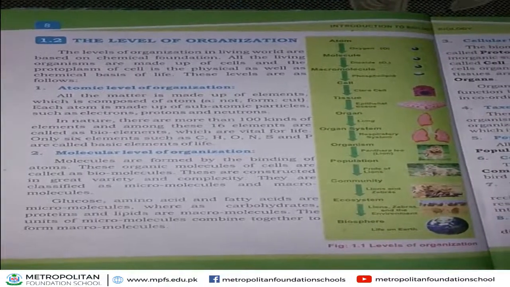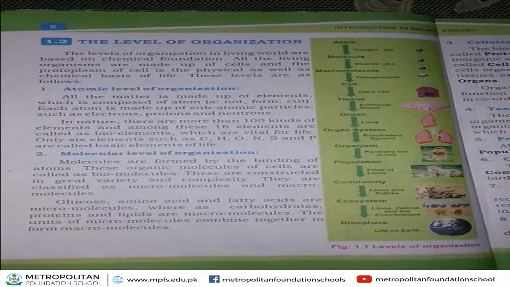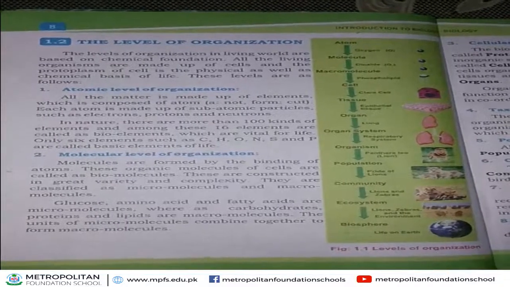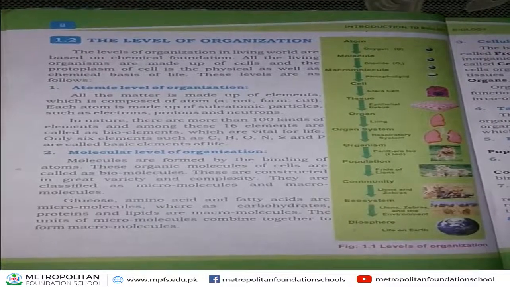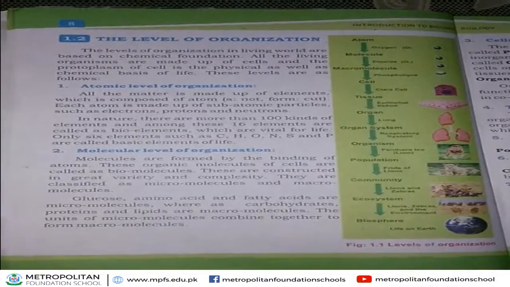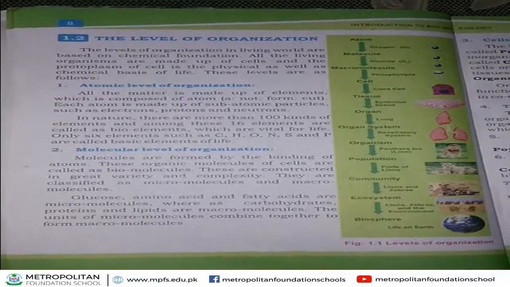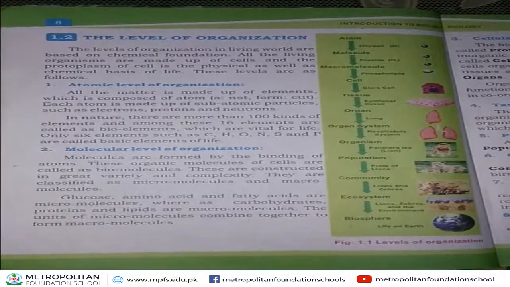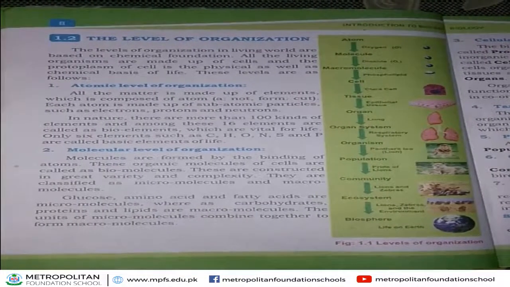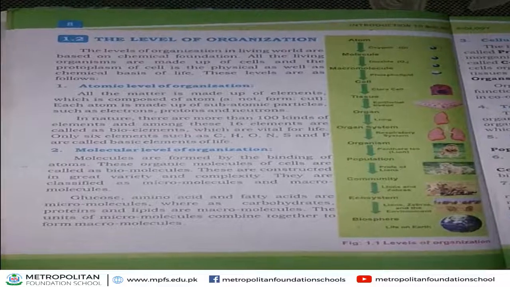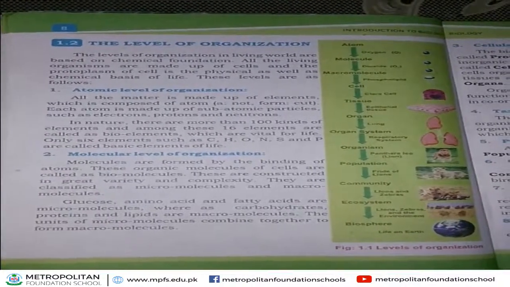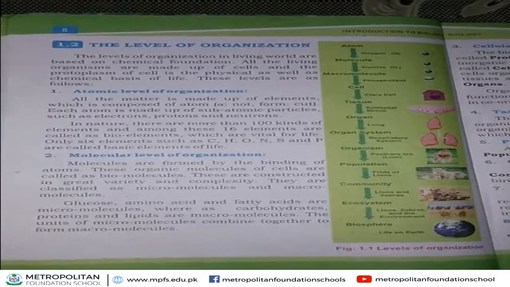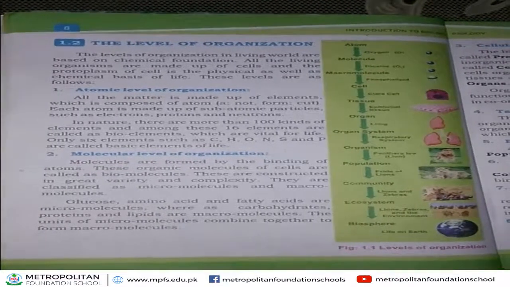Next, when organ systems combine, they form an organism. For example, in the human body, different organ systems are found: digestive system, respiratory system, excretory system, nervous system. All the systems have combined to form a complete organism.